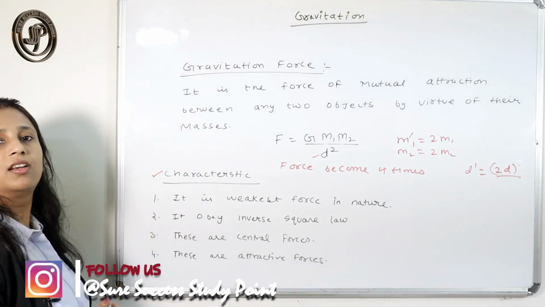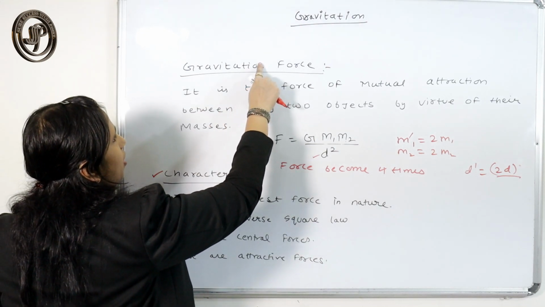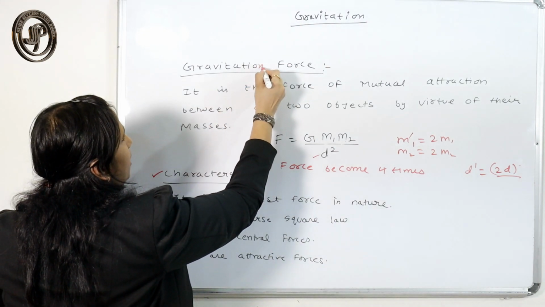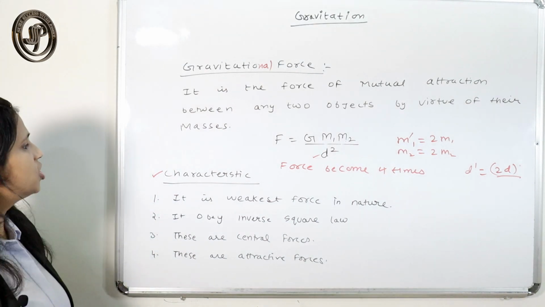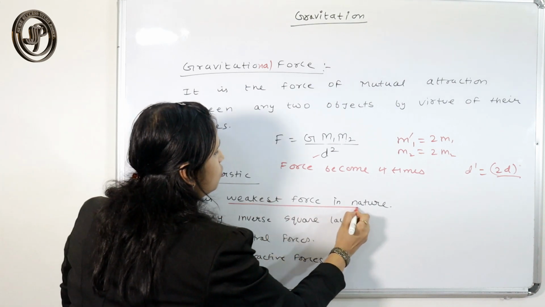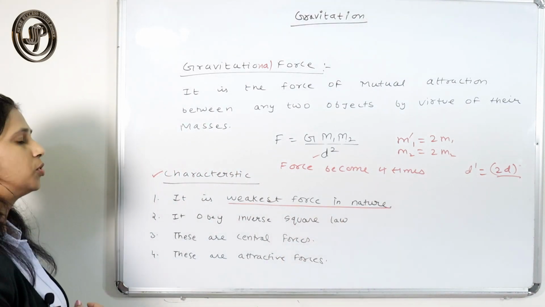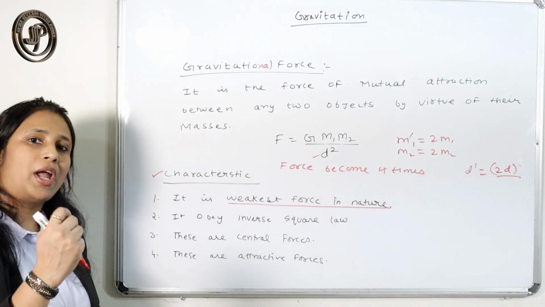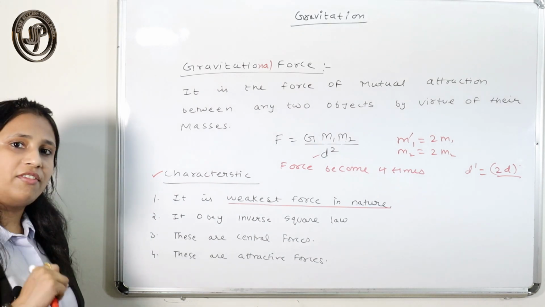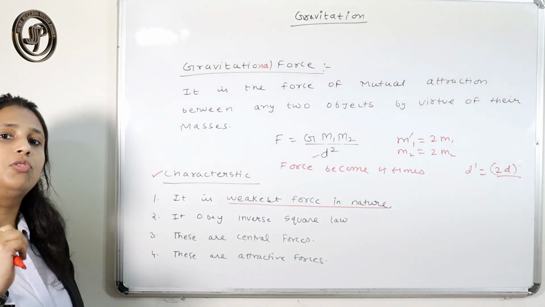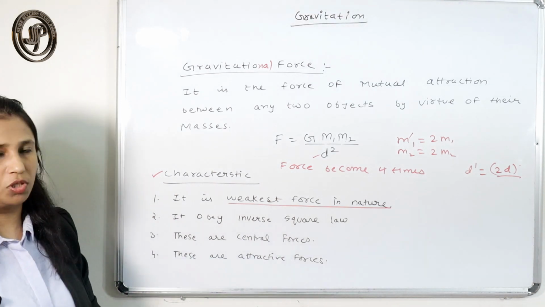What are some important characteristics of the gravitational force? This is the weakest force in nature. No other force is weaker than this force. We have studied in today's lecture the three main types of force: the gravitational force, electromagnetic force, and nuclear force. This is the weakest among all these forces.